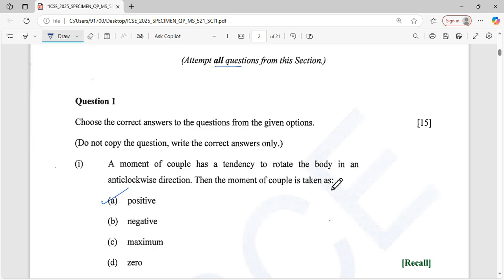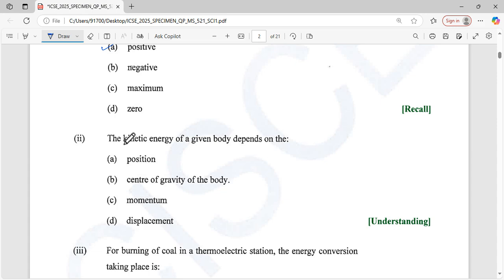That's a direct question. And here the question B: kinetic energy of a given body depends on. Kinetic energy formula, we know that kinetic energy is half mv square. So it has mass and velocity, depending on kinetic energy. That means mass and velocity. So here not position, not mass and velocity. Center of gravity also doesn't depend on velocity. Momentum may be, but displacement not. So here the answer is momentum.